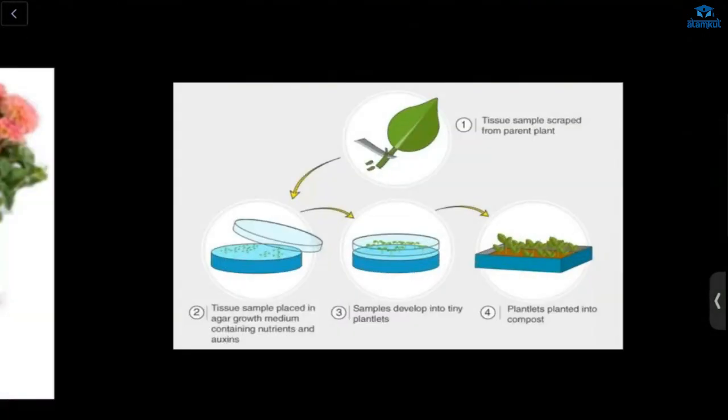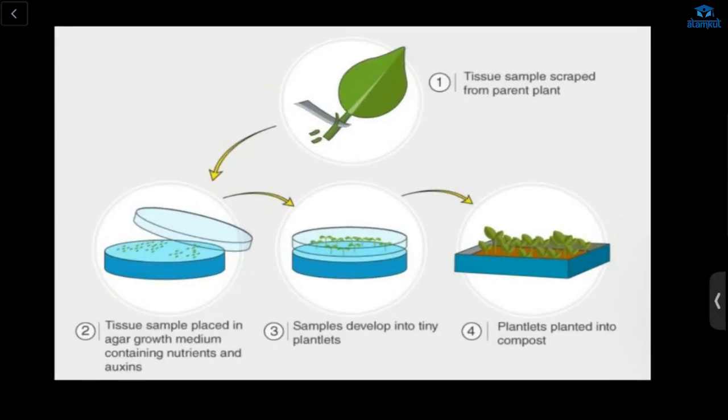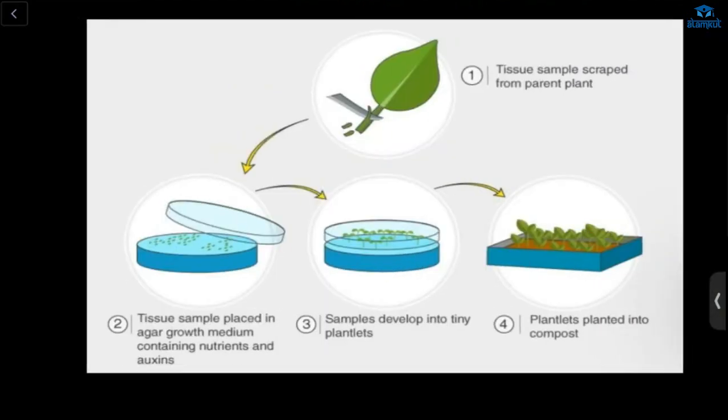Next, we have tissue culture. First, tissues are taken from the parent plant and put in a petri dish where a particular growth medium is given, and nutrition and oxygen are added. After that, they will develop into plantlets, which will be planted into compost, that is soil. So a new plant will arise from this.